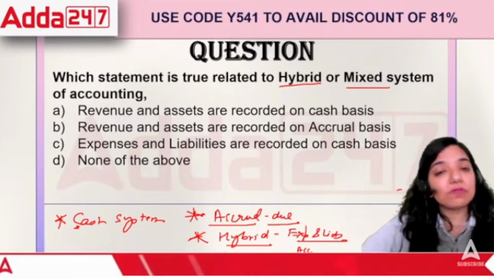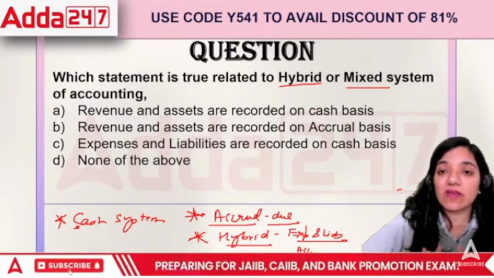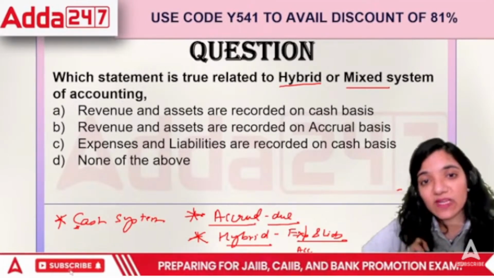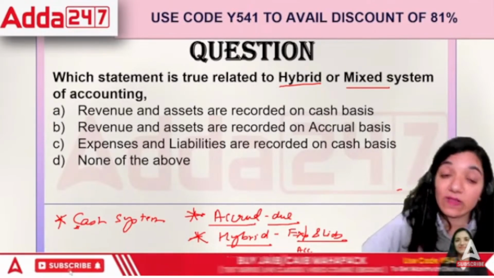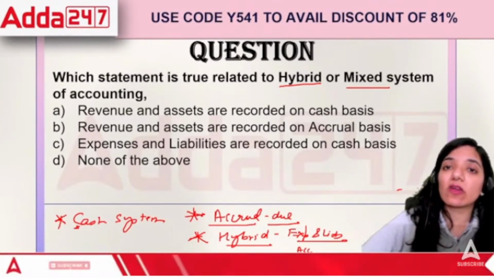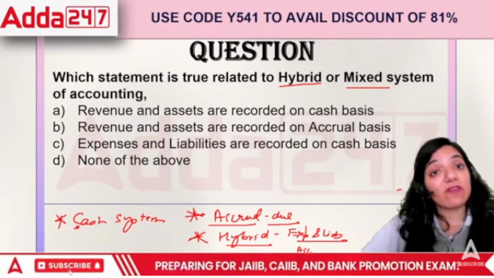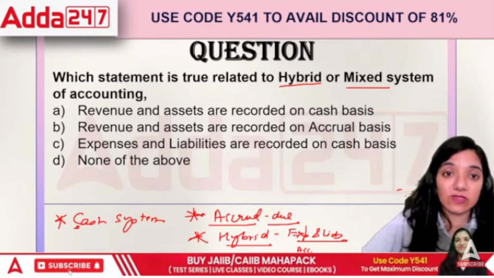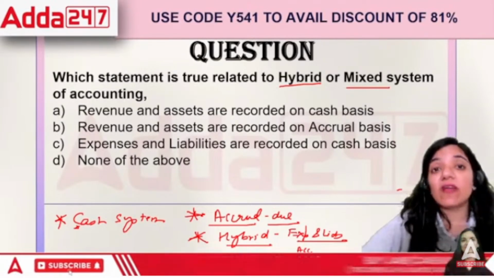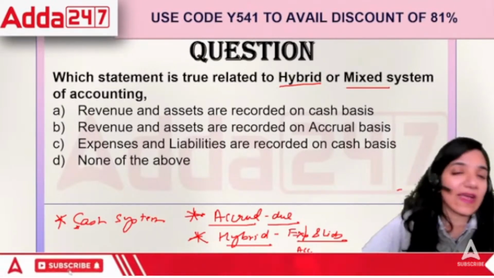If we are supposed to pay someone, we will record it right away. If we have to receive money from someone, we wait till we have it, which is cash basis. The moment we receive money, then we record and celebrate. But if I have to pay someone, just note it down, pay them off, and get free from it. So in this case, revenue and assets are recorded on cash basis.